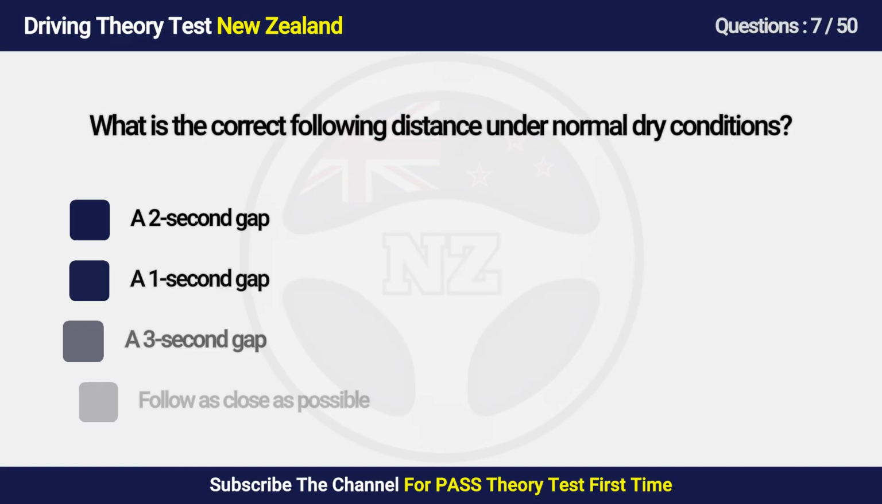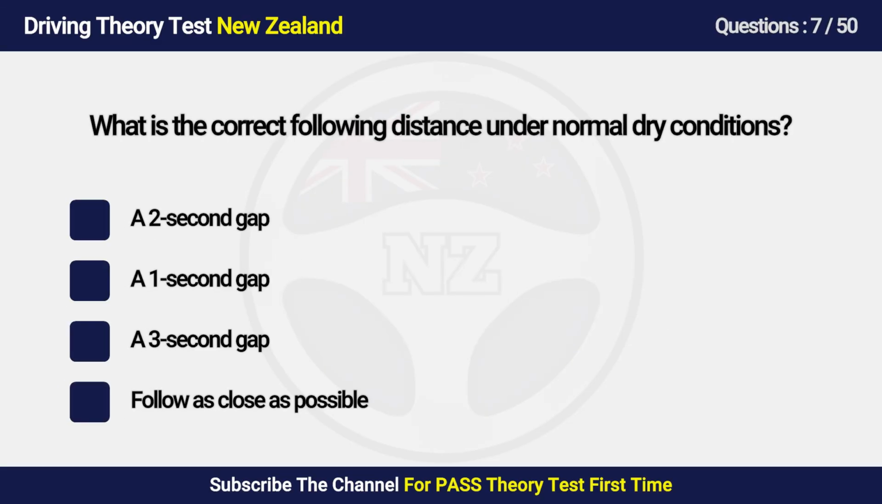Question 7. What is the correct following distance under normal dry conditions? A. A gap. B. A gap. C. A gap. D. Follow as close as possible.